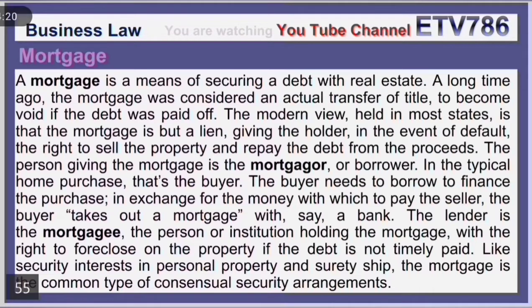The person giving the mortgage is the mortgagor or borrower. In the typical home purchase, that's the buyer. The buyer needs to borrow to finance the purchase. In exchange for the money with which to pay the seller, the buyer takes out the mortgage, with, say, a bank. The lender is the mortgagee, the person or institution holding the mortgage with a right to foreclose on the property if the debt is not timely paid. Like security interest in personal property and suretyship, the mortgage is a common type of consensual security arrangement.